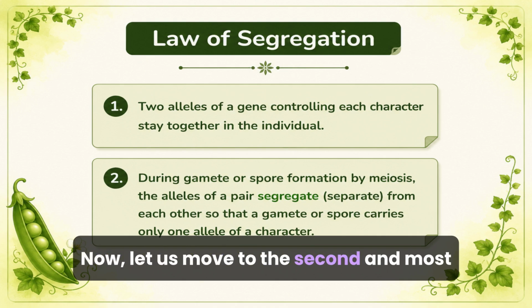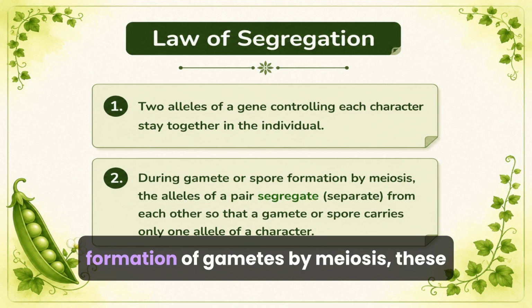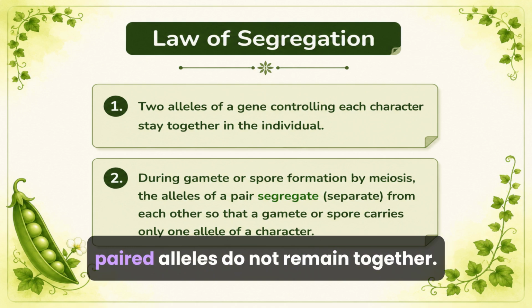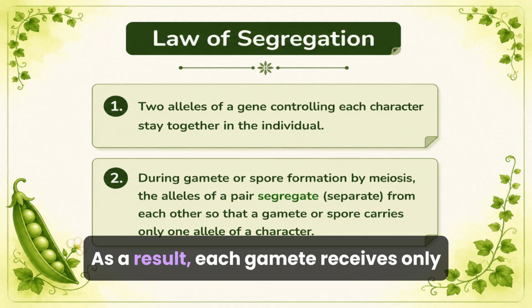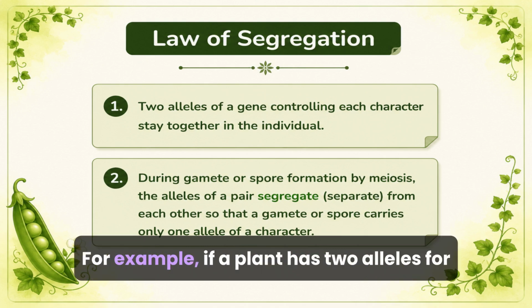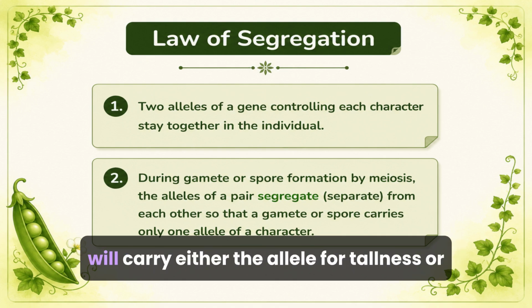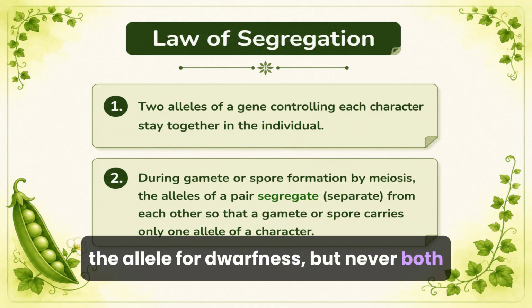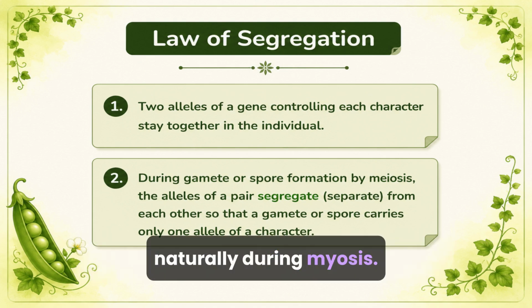Now let us move to the second and most important point. Mendel observed that during the formation of gametes by meiosis, these paired alleles do not remain together. Instead, they separate or segregate from each other. As a result, each gamete receives only one allele of a character. For example, if a plant has two alleles for height, the gametes formed by that plant will carry either the allele for tallness or the allele for dwarfness, but never both together. This separation happens randomly and naturally during meiosis.